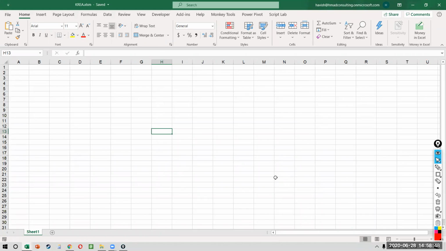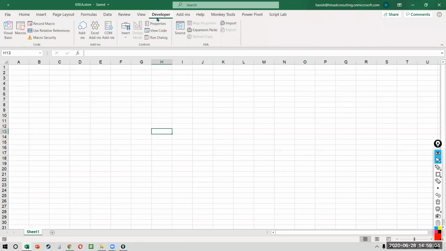When you save a file as a macro-enabled workbook, does anything change? Not at all. Everything that you can do on a regular Excel, you can do on a macro-enabled workbook as well. So you just get some additional functionalities, but everything else remains the same. How do you work with VBA?